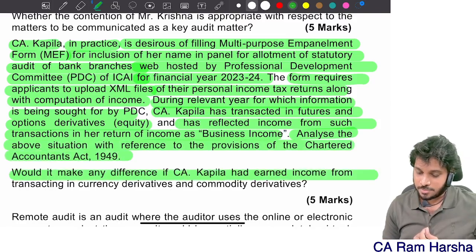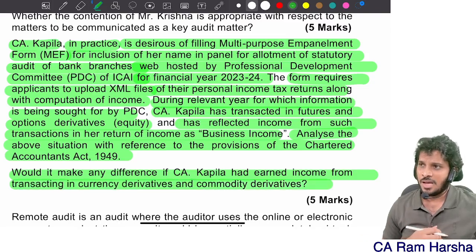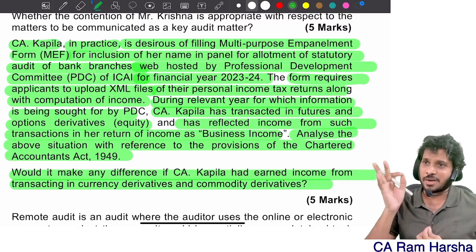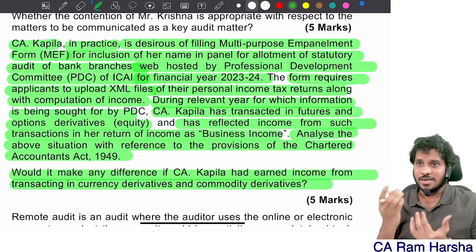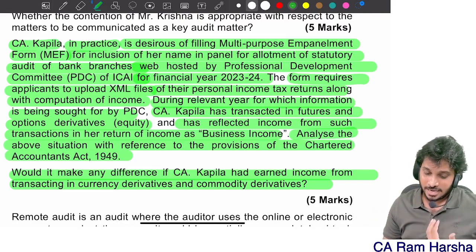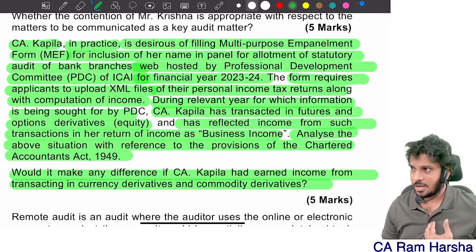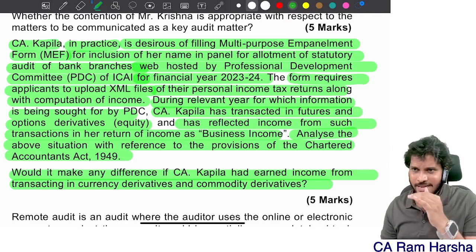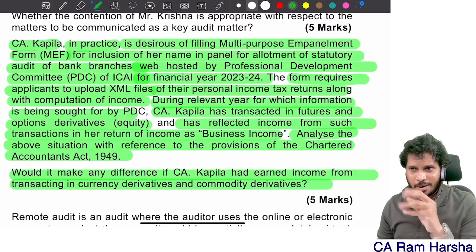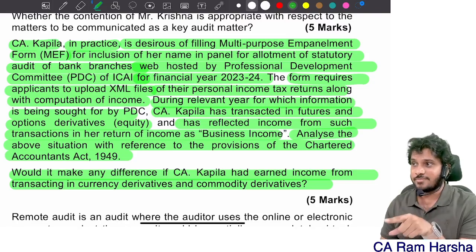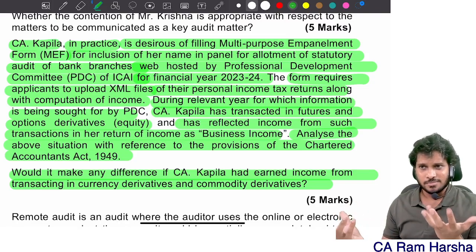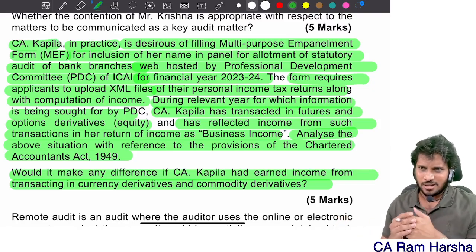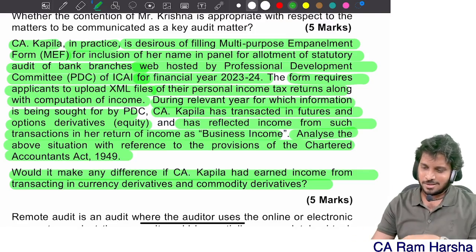Would it make any difference if CA Kapil had an income from transacting? Whether you earn income or do not earn income, that doesn't matter. You must take prior permission of the institute when you are doing transactions in derivatives, yes or no, equity derivatives. But I think commodity derivatives is exempted, no? Trading in commodity derivatives does not require permission of the institute. Commodity derivatives only they gave that. For equity derivatives they did not give. Correct? Equity also they gave. Exempted, both? I don't think so. We'll see.